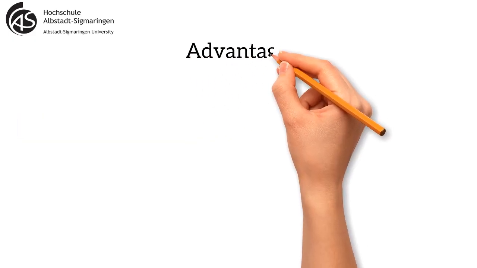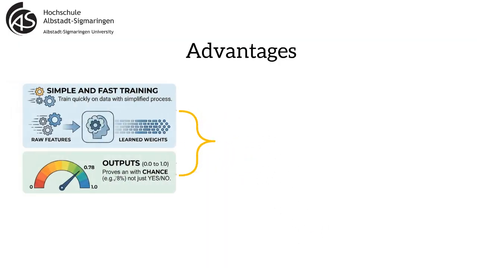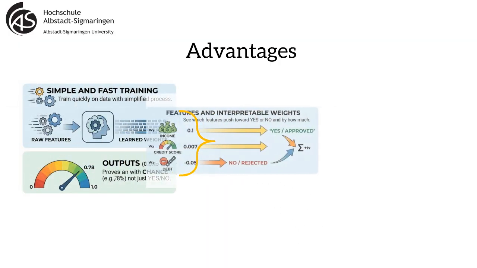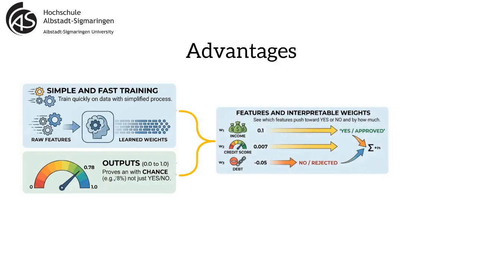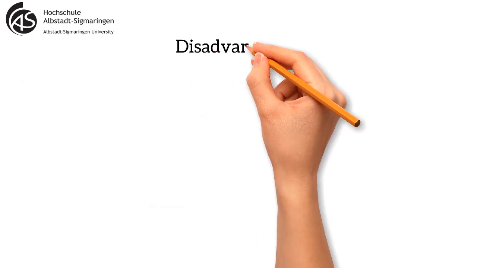So why do people love logistic regression? It's simple and fast to train. It outputs probabilities, not just labels, which is very useful for decision making. It's interpretable. You can look at the weights and see which features push the prediction toward yes or no. That's why logistic regression is used in medicine, finance, marketing, and many other areas.